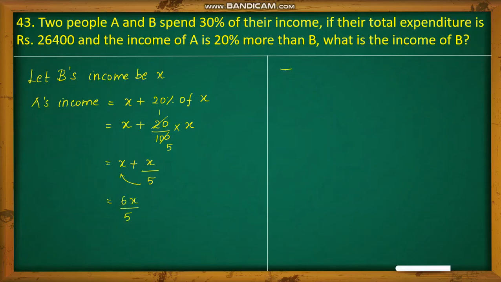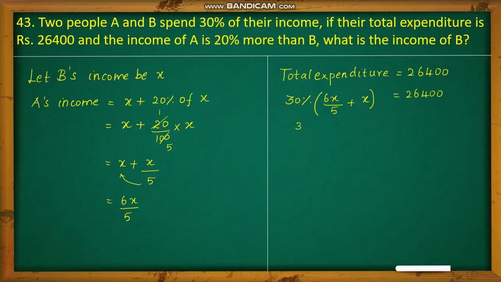Now regarding total expenditure, the value is given as 26,400 in the question. So total expenditure equals 26,400. But it is also given that A and B spend 30% of their income. So total expenditure can also be written as 30% of A's income plus B's income, which is 26,400.